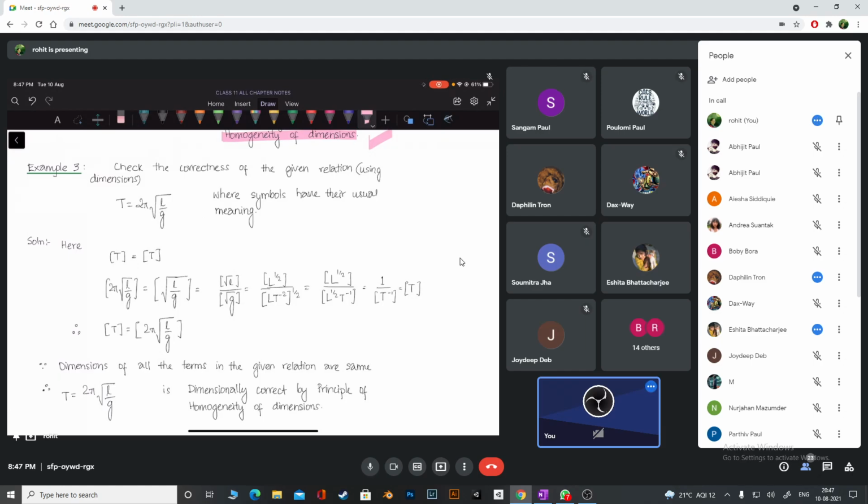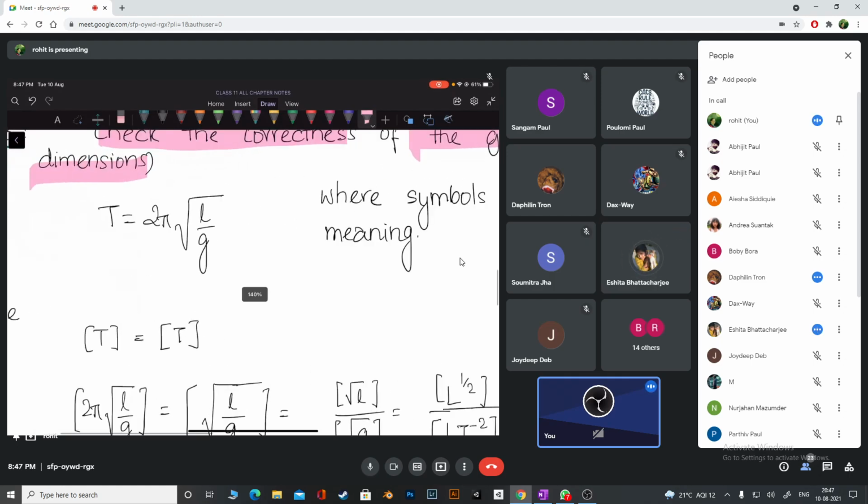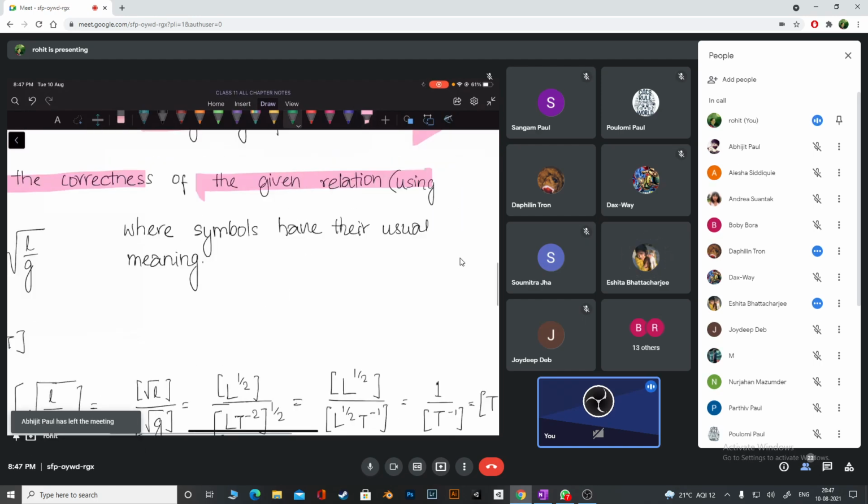See now, the next one is again the same question. Check whether the given relation is correct or not dimensionally. See, what is this? I'll tell you one by one what is what. I'll tell you first what is going on here.